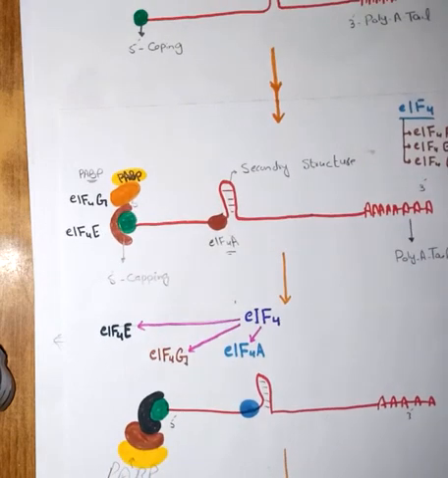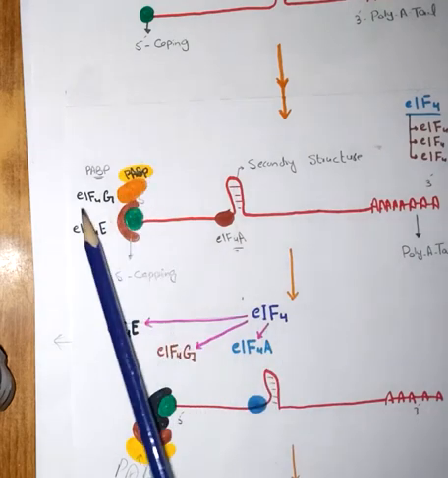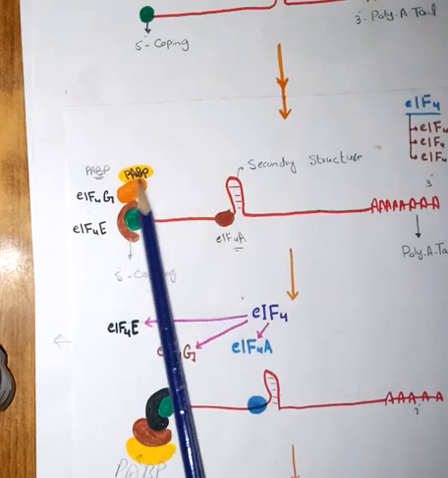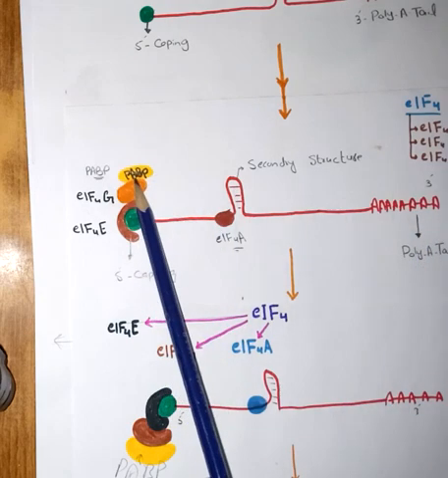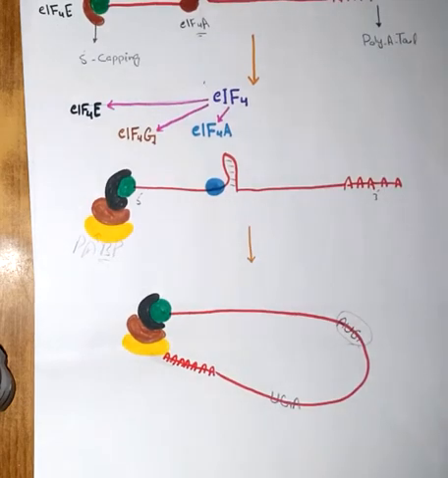EIF4E will attach with this 5' cap, and then this EIF4G will attach over the EIF4E. Over the EIF4G, poly A binding protein, PABP, will be present, and we will get this type of structure.